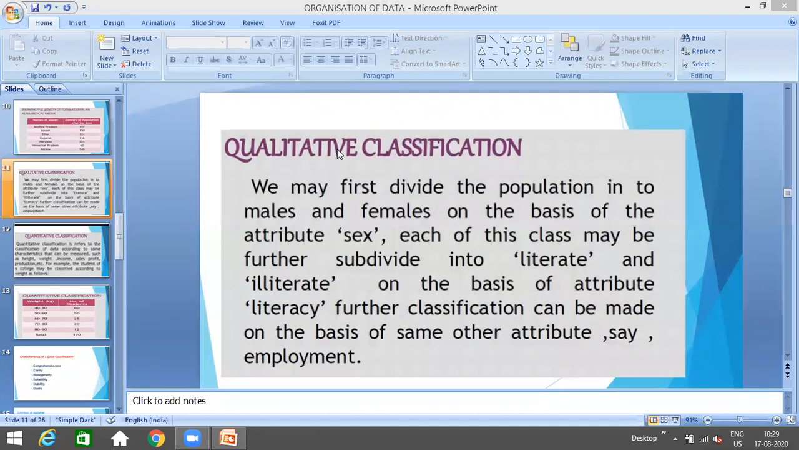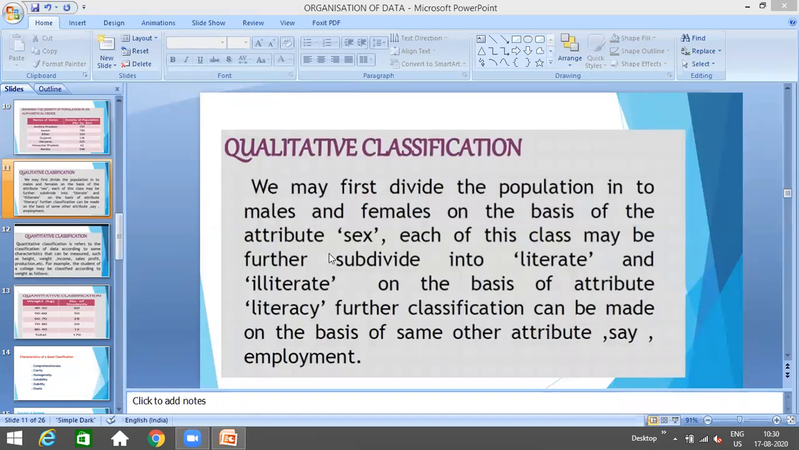That can be on the basis of sex, whether male or female. That can also be on the basis of literate or illiterate, right? That can also be on the basis of various qualities, good, bad, any particular thing you are arranging on the basis of good, bad, perfect, non-perfect. So qualitative classification refers to the classification of data which is done on the basis of qualities or attributes. We call it simply qualitative classification of data.